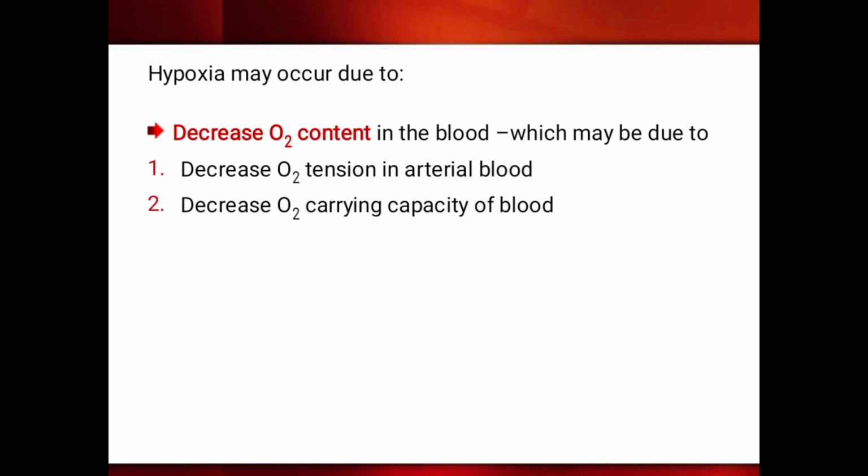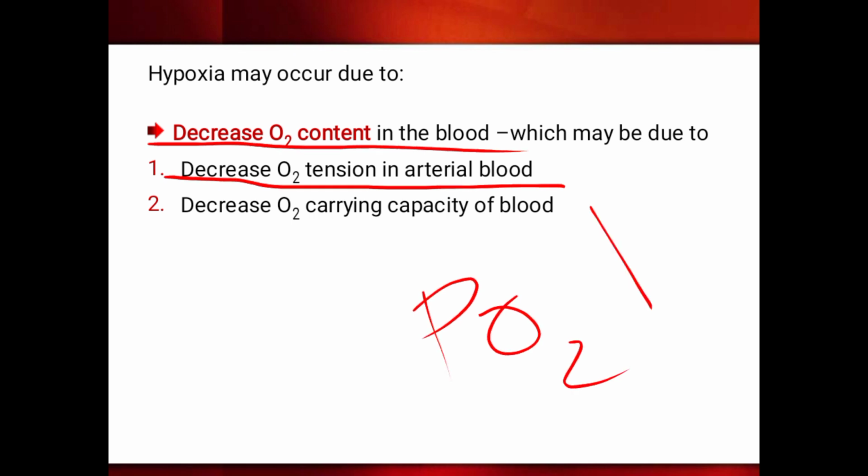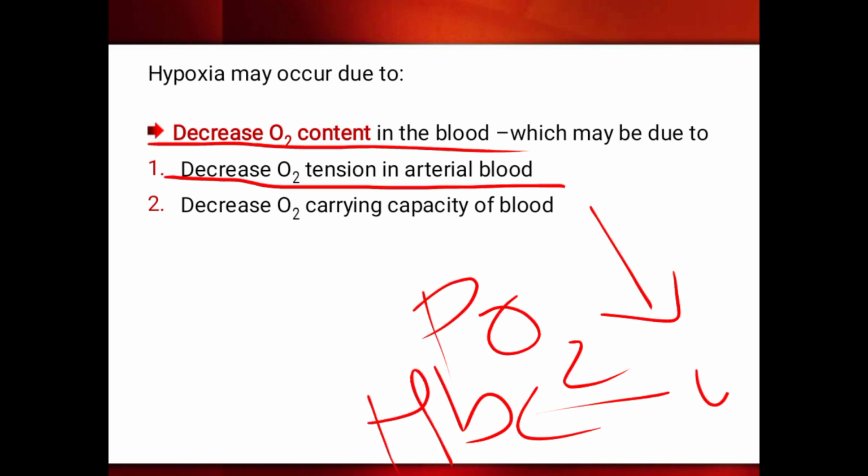So, here what will happen? Whenever there is a decrease in the oxygen content in the blood, what will happen? The tissue will not get enough oxygen, or there is decreased oxygen tension. The partial pressure of oxygen decreases, the hemoglobin will not combine with the oxygen, right? It will not combine with the oxygen.